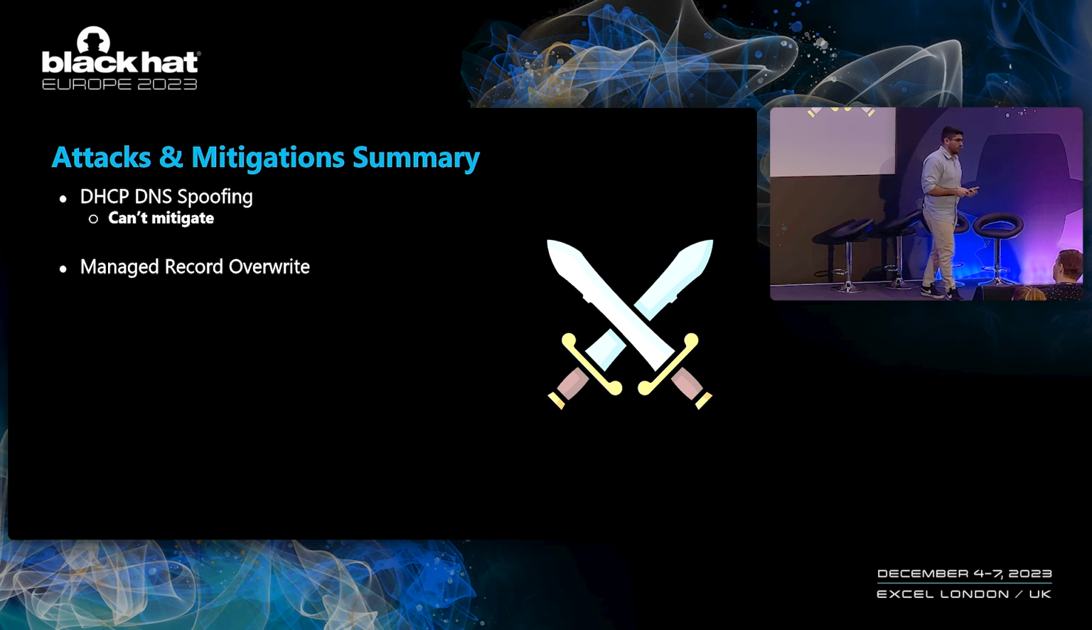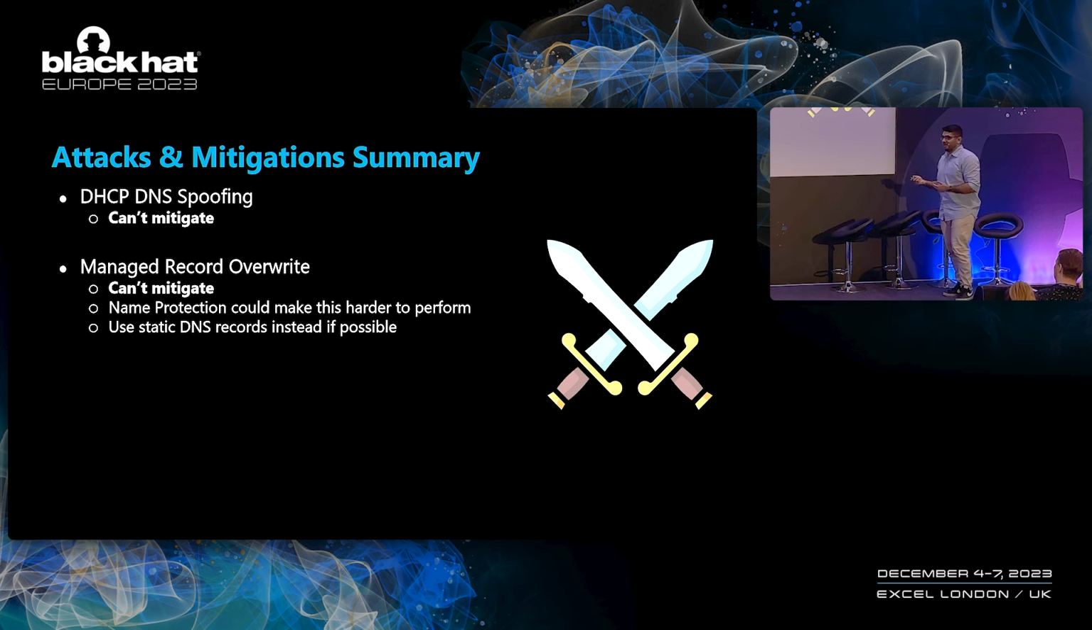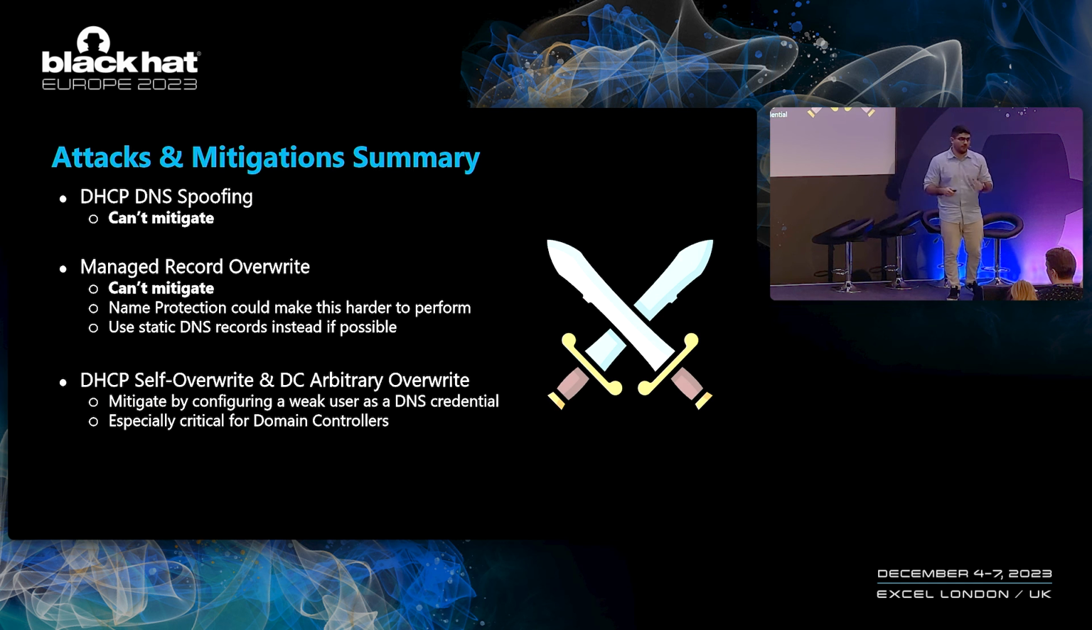As for managed record overwrite, the attack where we overwrite records that were created by the DHCP server, again, it cannot really be mitigated. Name protection is supposed to stop this attack, but it could be bypassed. So the only reliable way to avoid this attack is to avoid managed records. If you require them in one of the weird scenarios that I've described before, such as non-Windows machines, you should be using static DNS records instead. As for the self-overwrite and the DC overwrite attacks, they are pretty easy to mitigate. Simply configure a weak DNS credential for all of your DHCP servers, and you should be good.